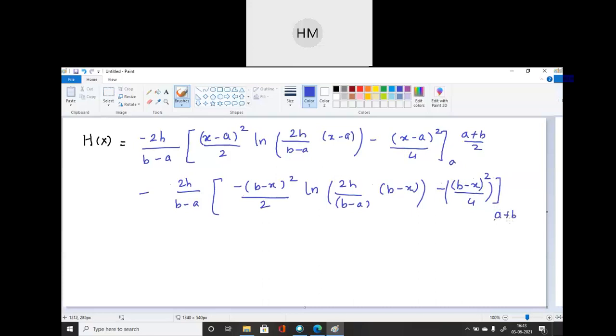And limit varies, second limit varies from this to this. Okay, now you have to simplify this equation. Simplify it. It's simple mathematics over here. And the final answer I'm telling you, I'm writing on the board. This is my final answer.